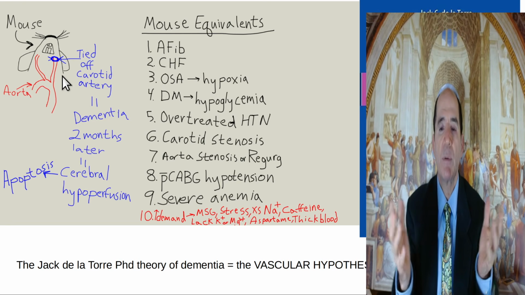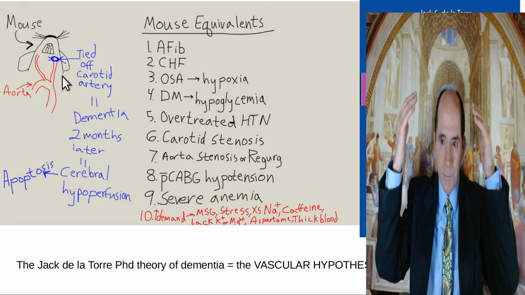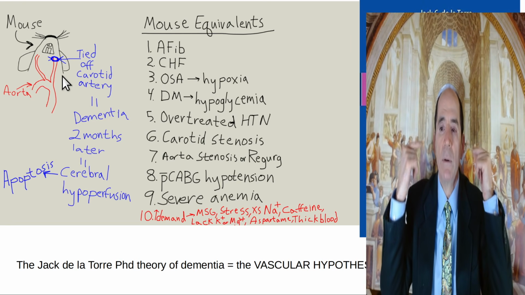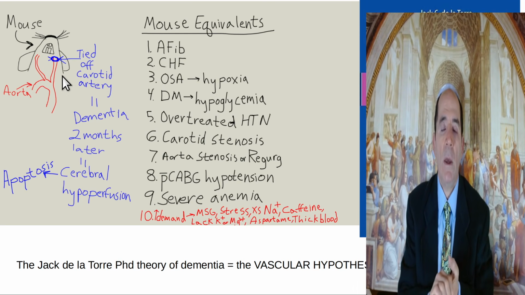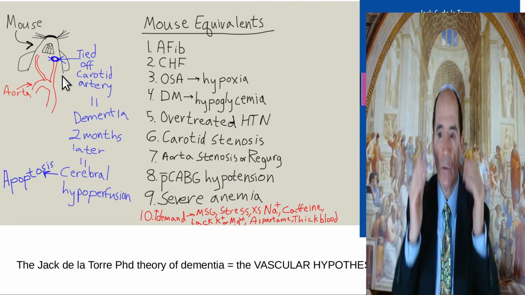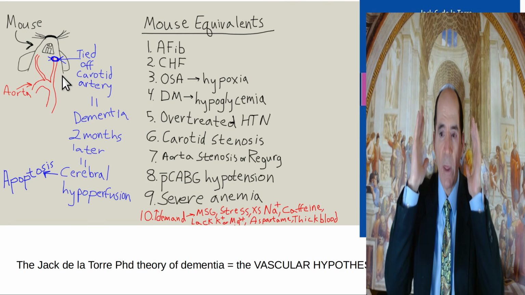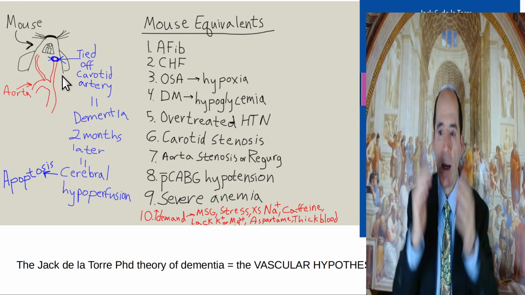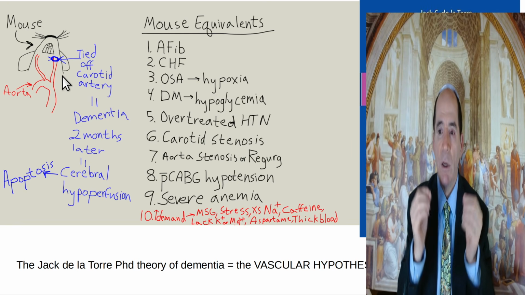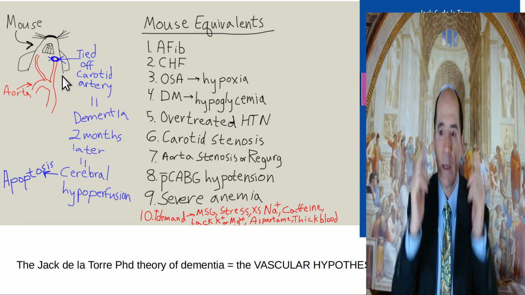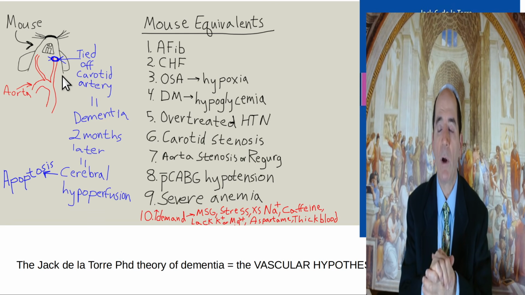Tons of patients have this problem of cerebral hypoperfusion. If you have hypertension and you overtreat it, you drop perfusion to the brain, mouse equivalent, but that's a global mouse equivalent, okay? If you have chronic hypertension that's severe and poorly treated, so it's too high the pressure, then you'll get atherosclerosis, ischemic disease, like I just showed you in that last slide. Same thing with diabetes. You damage the microvasculature of the brain. You can't get oxygen to the cells. You're like the mouse. Okay, so you're damned if you do, damned if you don't with hypertension.